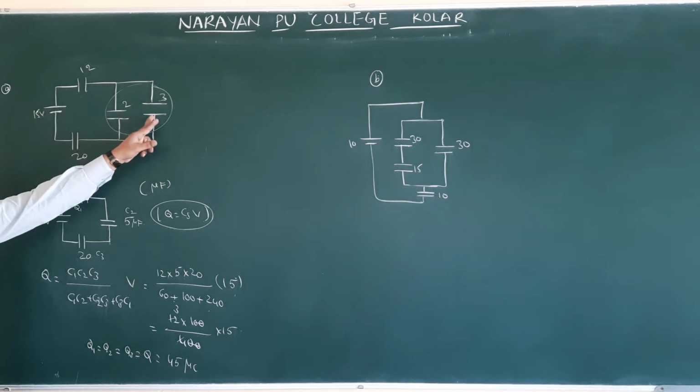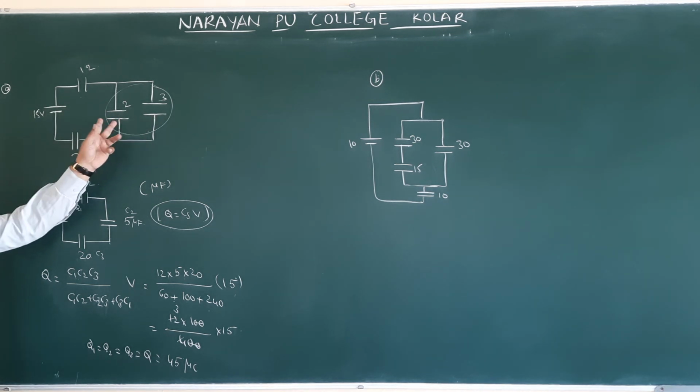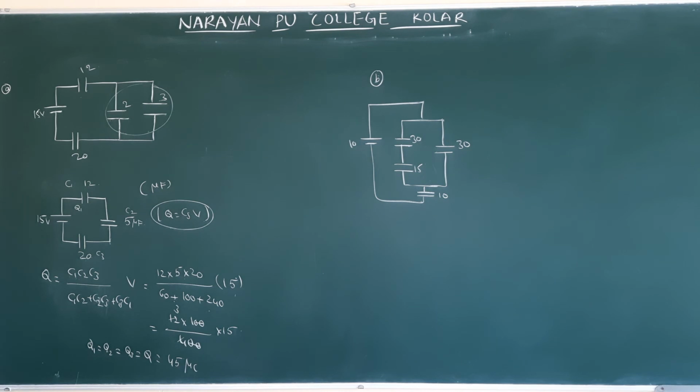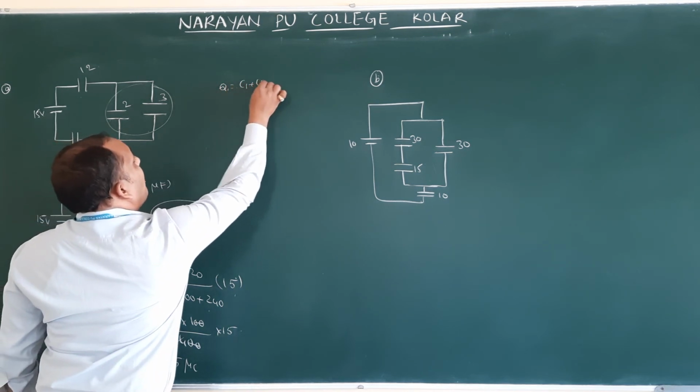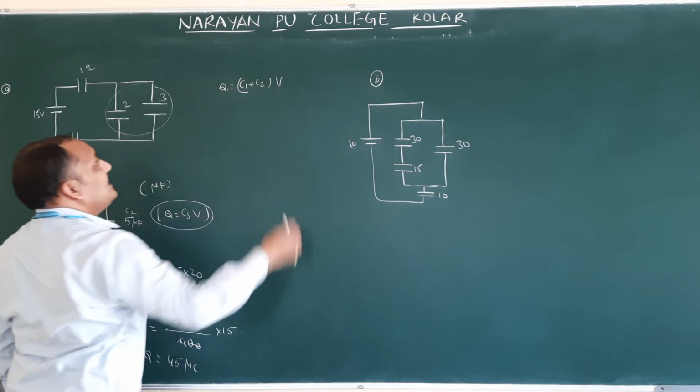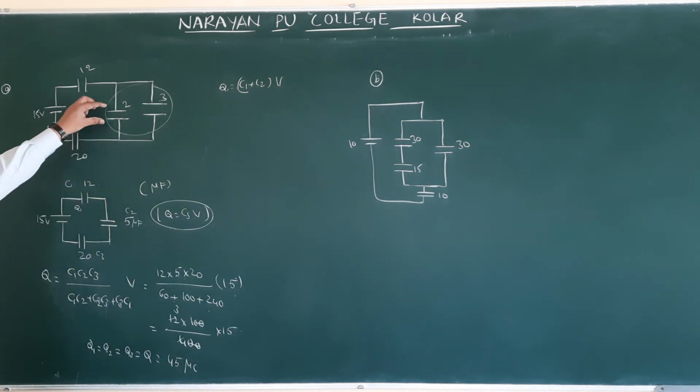How are these two capacitors connected? These two capacitors are connected in parallel. Parallel means which formula are we going to apply? C1 plus C2. Q is equal to C1 plus C2 into V. So we have to find the potential across these two capacitors.